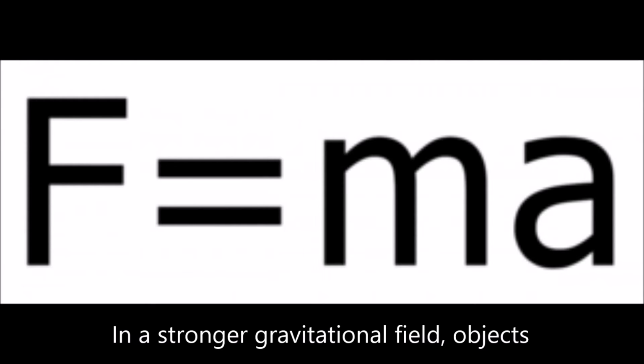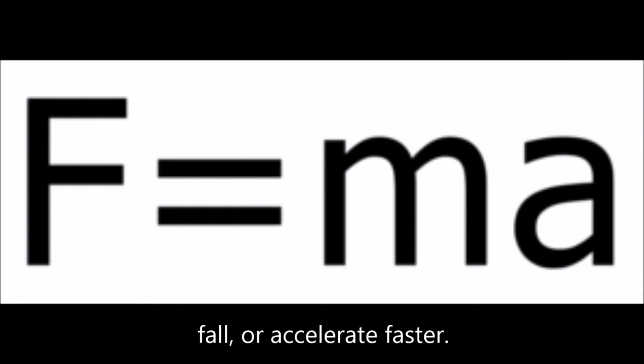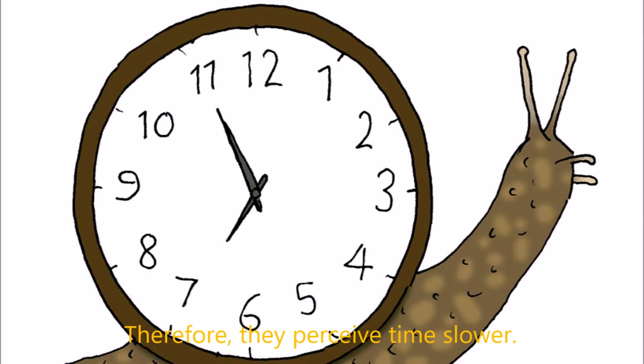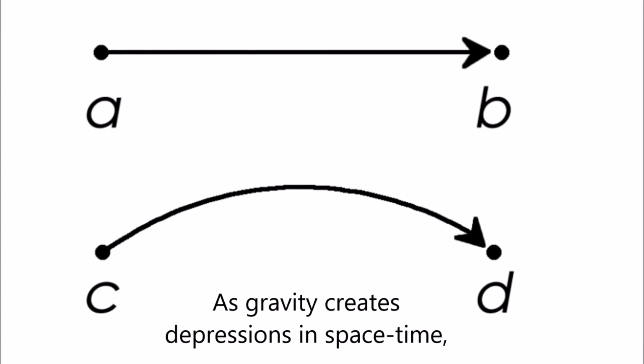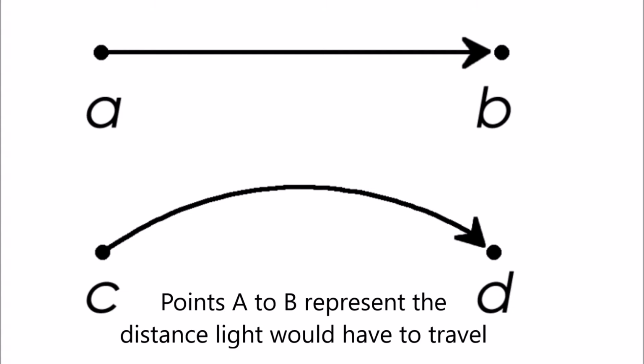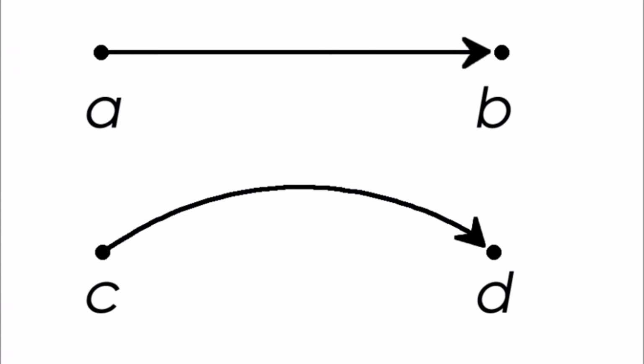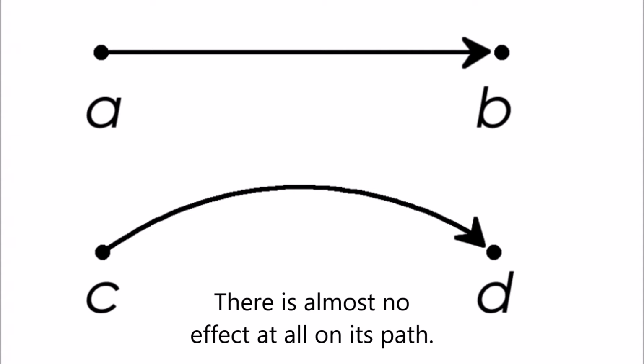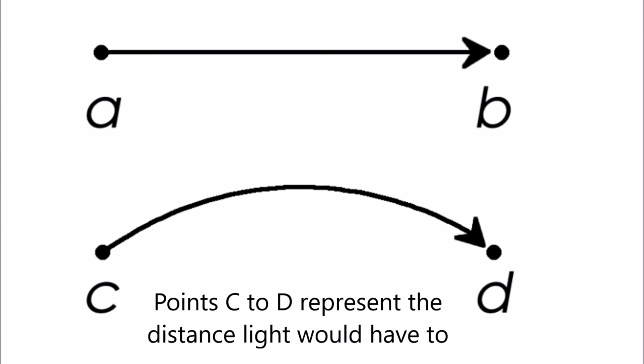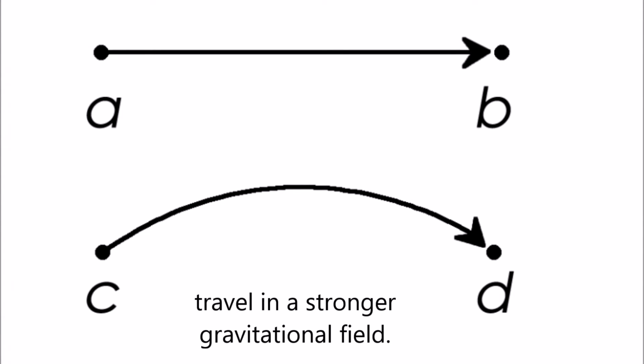In a stronger gravitational field, objects fall or accelerate faster. Therefore, they perceive time slower. As gravity creates depressions in space-time, light would have to travel different distances. Points A to B represent the distance light would have to travel in a weak gravitational field. There is almost no effect at all on its path. Points C to D represent the distance light would have to travel in a stronger gravitational field.